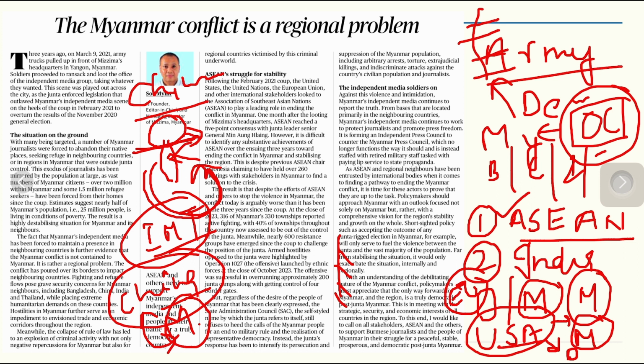Another problem is the Rohingya crisis. The Rohingyas are basically also a regional immigration issue, a threat to Thailand, Bangladesh, and close to India.